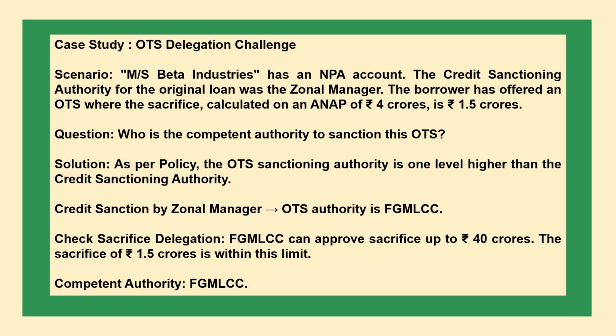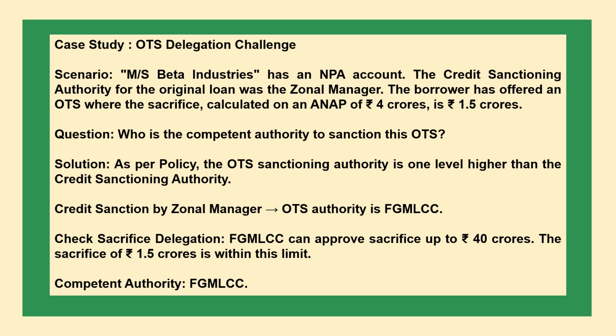Next case study is the OTS delegation challenge scenario. M/s Beta Industry has an NPA account. The credit sanctioning authority for the original loan was a zonal manager. The borrower has offered an OTS where the sacrifice, calculated on an ANAP of rupees 4 crores, is rupees 1.5 crores. Question: who is the competent authority to sanction this OTS?